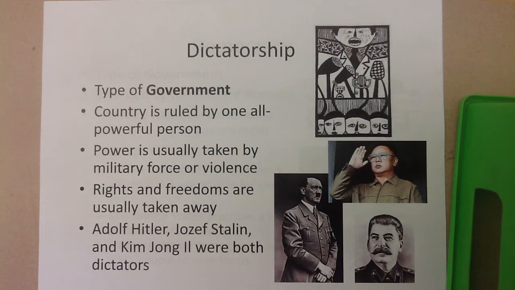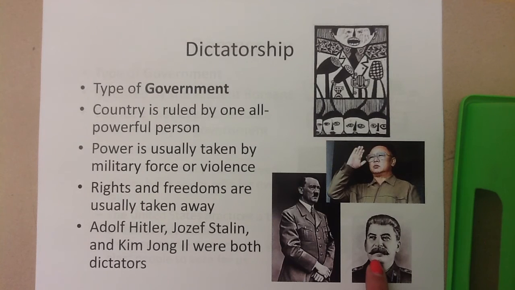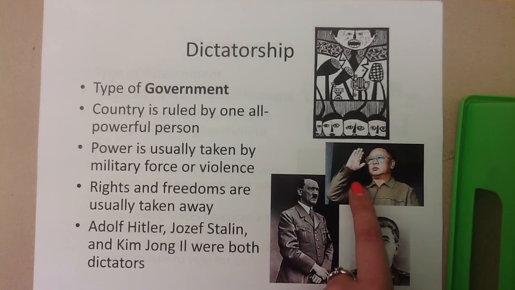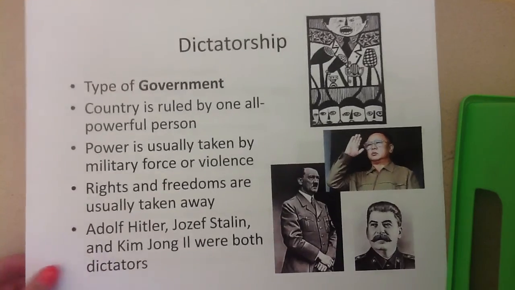Some examples of dictators through history: Adolf Hitler, who is shown right here. Joseph Stalin from the USSR. He was a dictator during the Soviet Union. And a more current one, Kim Jong-il from North Korea. He recently passed away, but he was a dictator of North Korea. These three men took power and kept power through force and by taking away the rights of people. So dictatorship is one type of government.